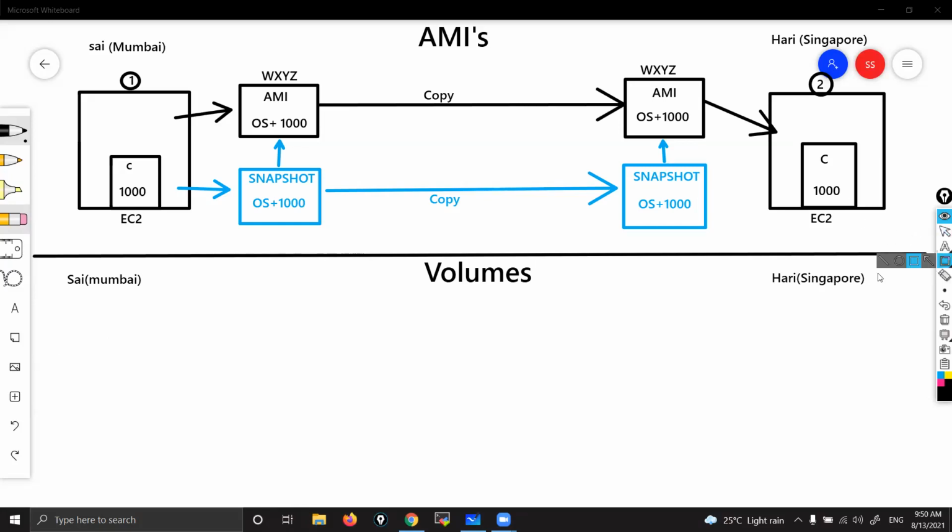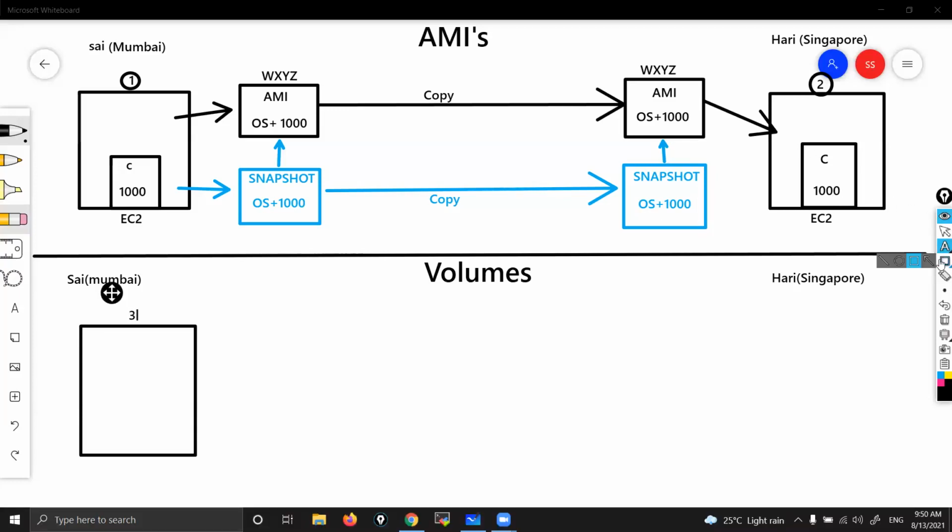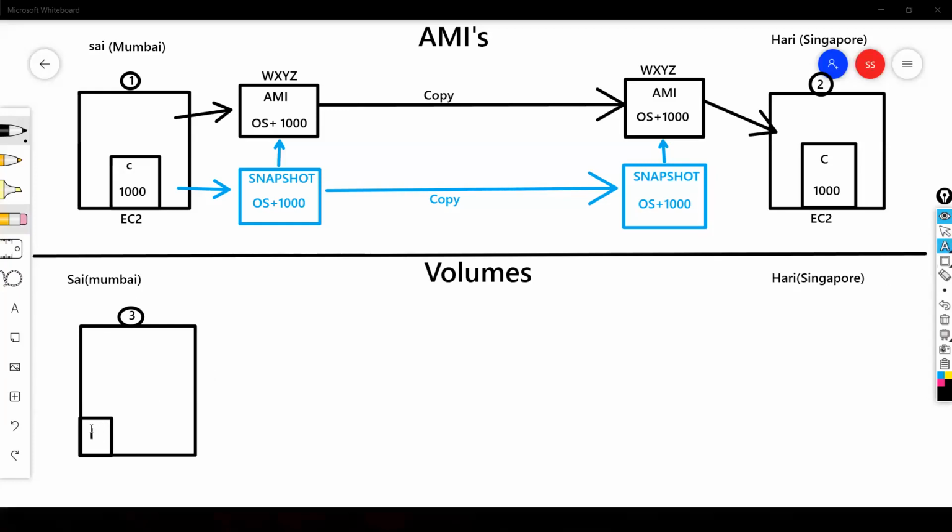Now say Sai is going to launch one instance. He will give one name to that one, as 3. So he launches one instance, which means he will get one C drive. Correct or not? Yes, he got one C drive. But now we are not worried about that C drive.